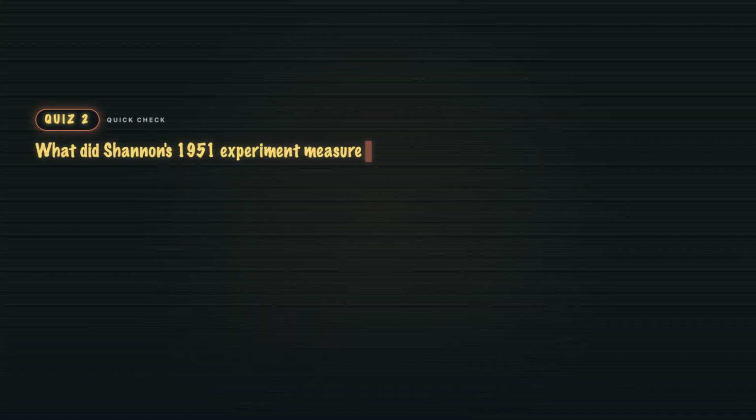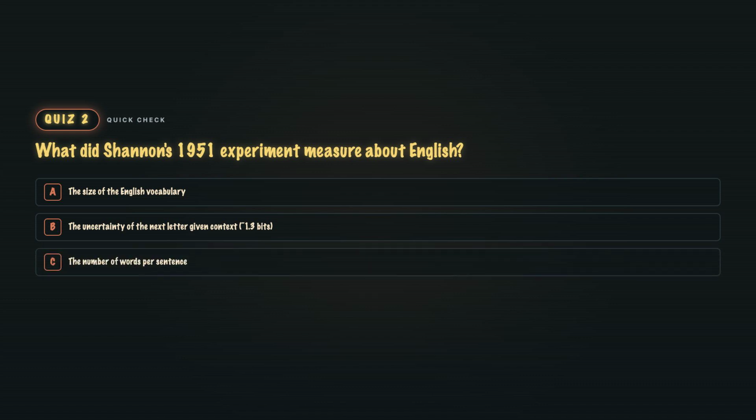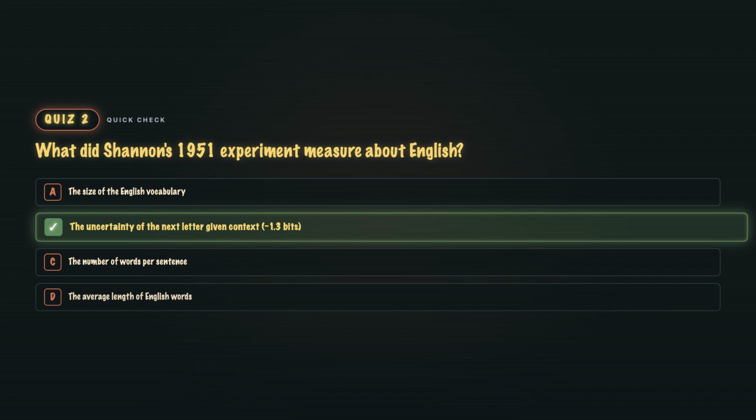Quiz 2. What did Shannon's 1951 experiment measure about English? A. The size of the English vocabulary. B. The uncertainty of the next letter given context, about 1.3 bits. C. The number of words per sentence. Or D. The average length of English words. B. The per-letter entropy of English, about 1.3 bits given enough context. Shannon used humans as the language model, asked them to guess the next letter, counted attempts, and derived bounds on the entropy. The number is the theoretical compression limit for English.